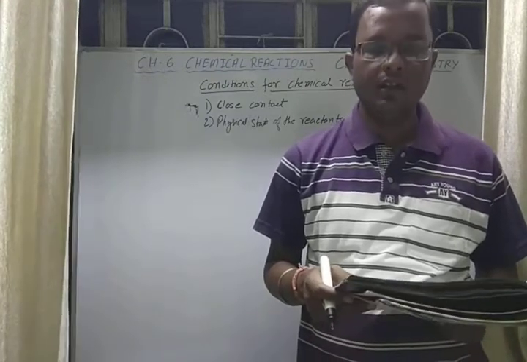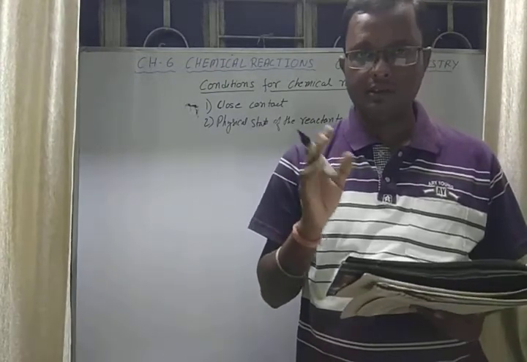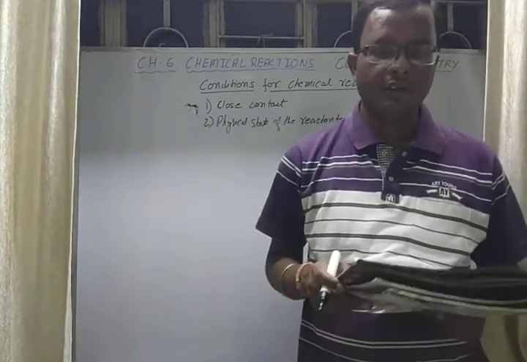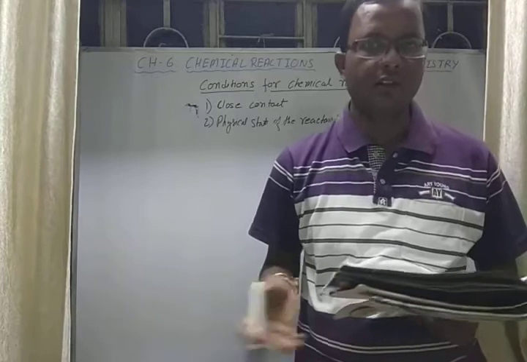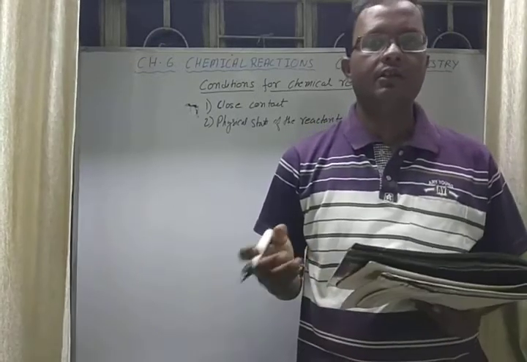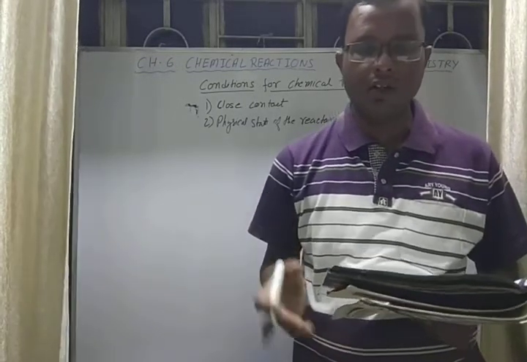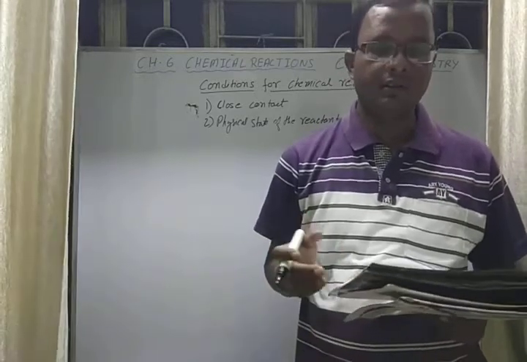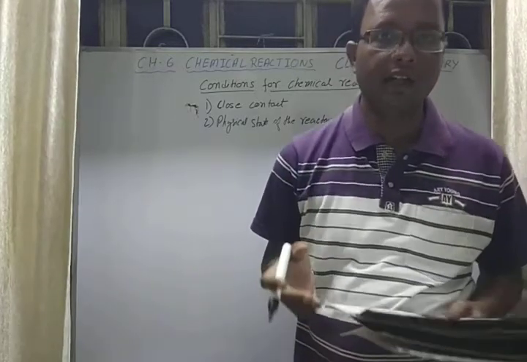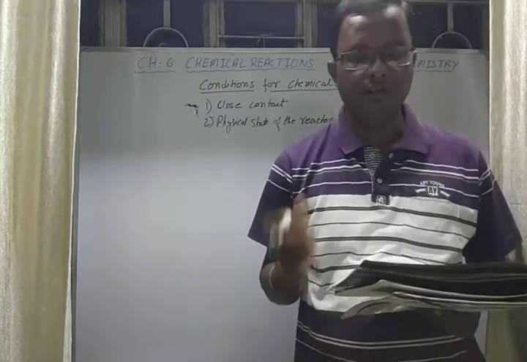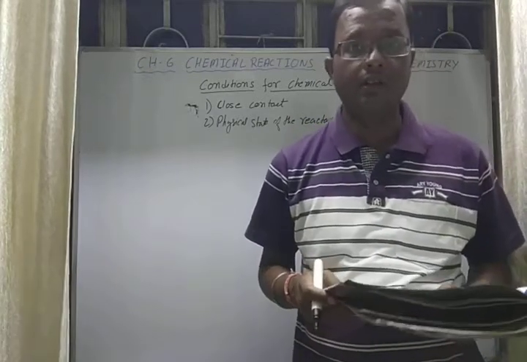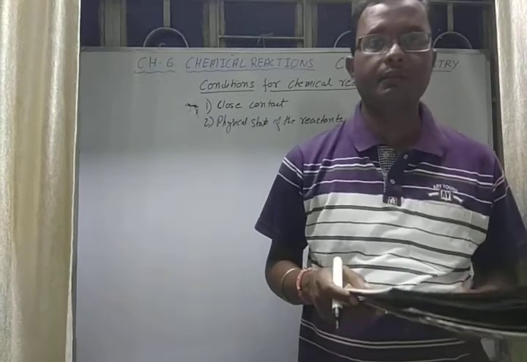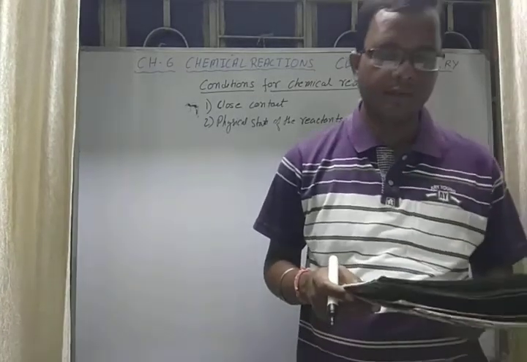So we have to see the state of the reactants. Silver nitrate in solid state will not react with sodium chloride solution, but if you take silver nitrate solution, it will react to form silver chloride as a white precipitate. This is also an example of a precipitation reaction.